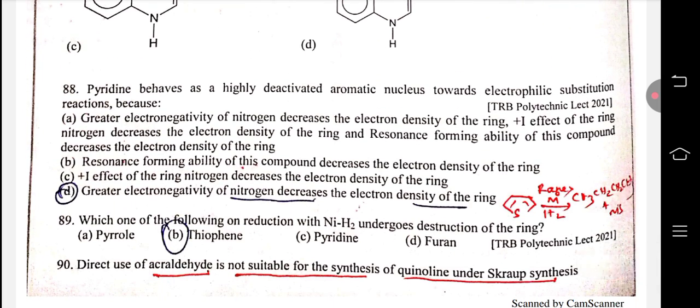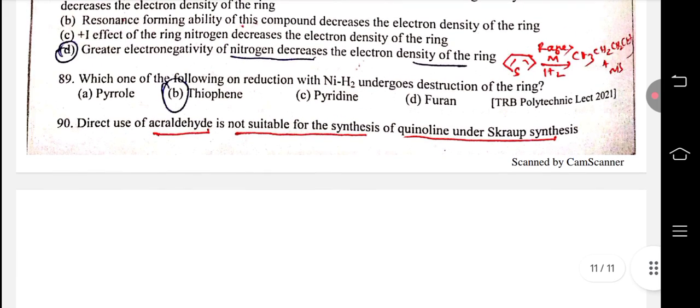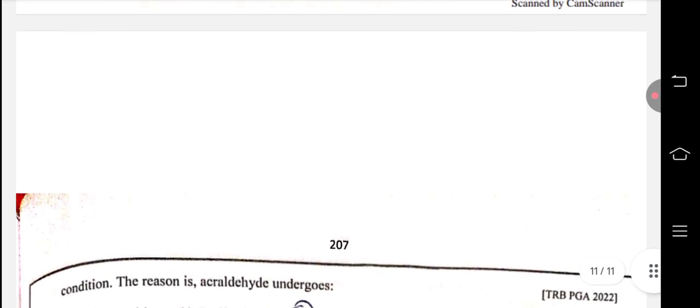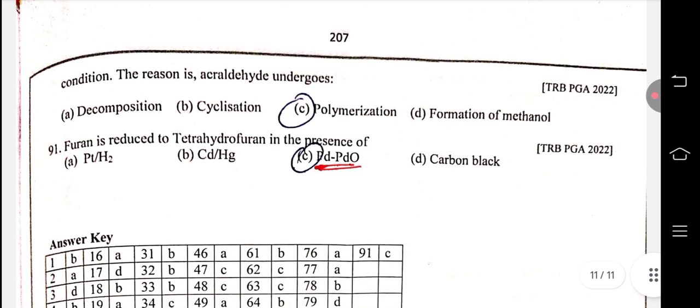88. Pyridine behaves as a highly deactivated aromatic nucleus towards electrophilic substitution reactions because the greater electronegativity of nitrogen decreases the electron density of the ring. 89. Which one of the following, on reduction with nickel and hydrogen, undergoes destruction of the ring? Thiophene. Direct use of acrolein is not suitable for synthesis of quinoline under Skraup synthesis because a polymerization product is formed. 91. Furan is reduced to tetrahydrofuran in the presence of palladium and palladium oxide.